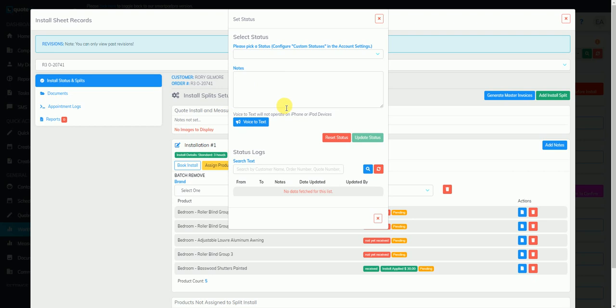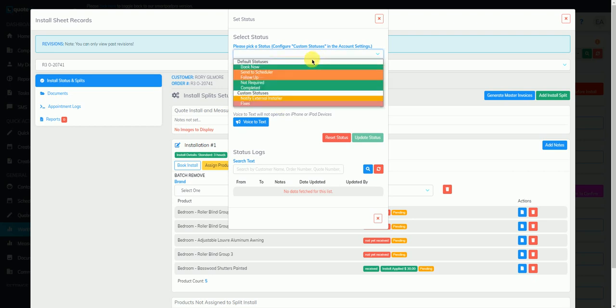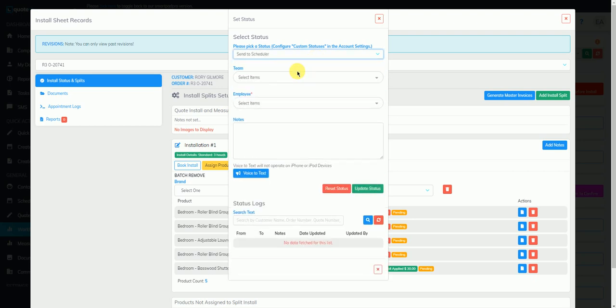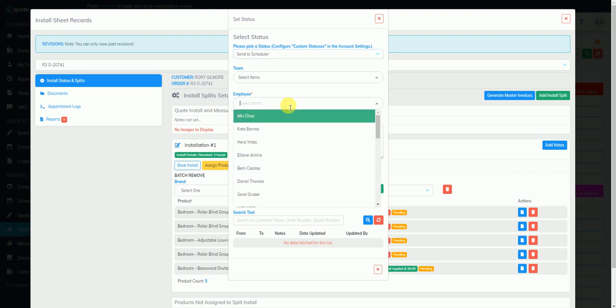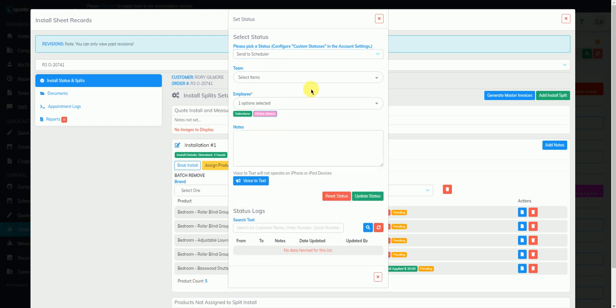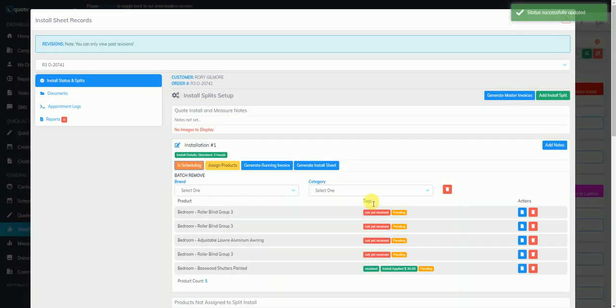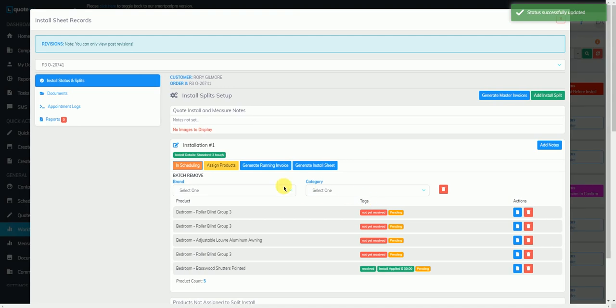In this drop-down list, pick the status Sent to Scheduler and select the employee assigned to do the install. Please click on Update Status to apply the changes. Once updated, the status here will show as In Scheduling. This would make the install appear in the Unscheduled section of the scheduler. To confirm, let's go to the scheduler.